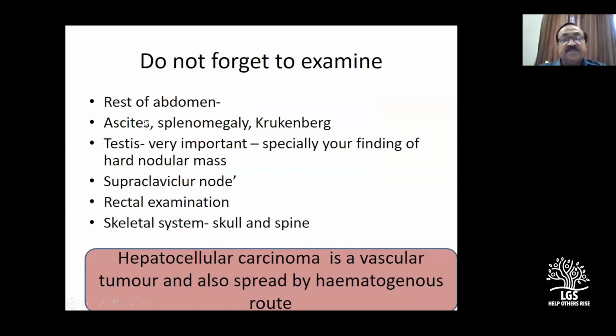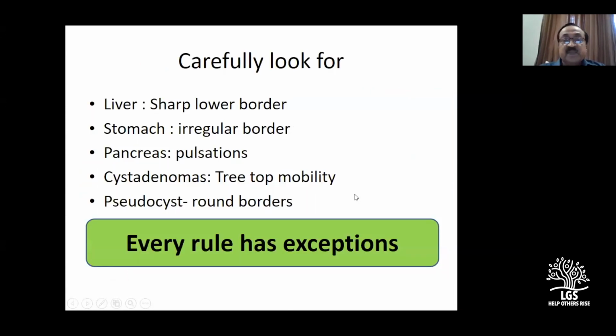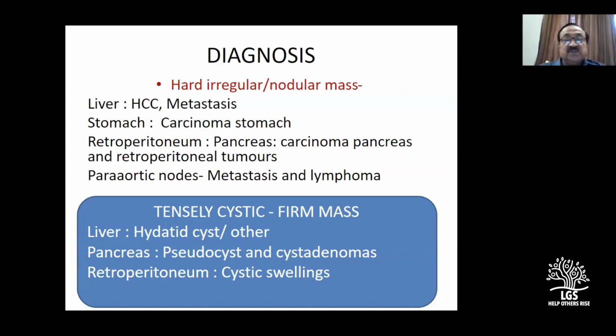So do not forget ascites, Krukenberg, and in males the testis, because a hard nodular mass can be a lymph nodal mass. Examine the supraclavicular node, rectal examination, skull and spine, especially as hepatocellular carcinoma can give metastasis in the spine. Sick patient, female patient, distended stomach, she had ascites. So I already mentioned this to you. This is the diagnosis which you are going to give.